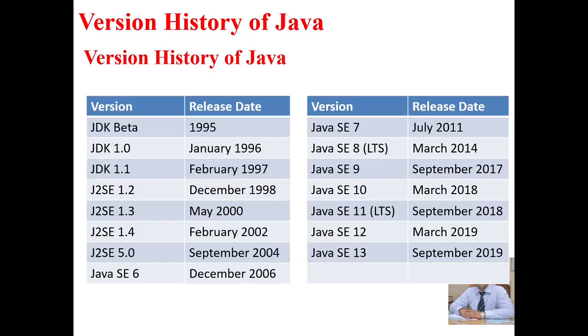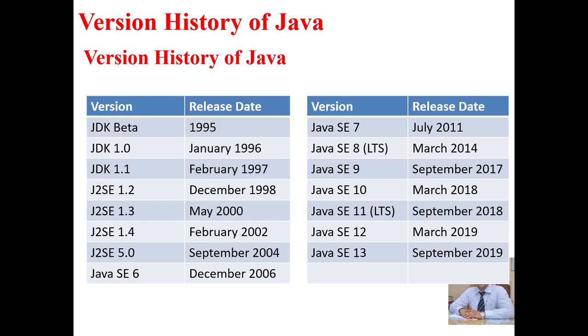Version history of Java. Here we can see many versions and their release dates on the slide. Now Java 15 is in the market and Java 16 may come in February or March. One thing is also there: class and package. As we can see in the list of versions and release dates, as the language is updated, its classes and packages are also updated, and the number of classes and packages increases. We can see that Java SE 13 has more classes than JDK 1.1, Java SE 6 and 7.